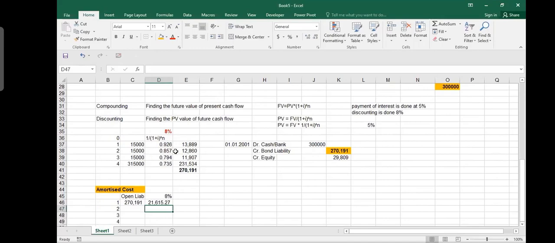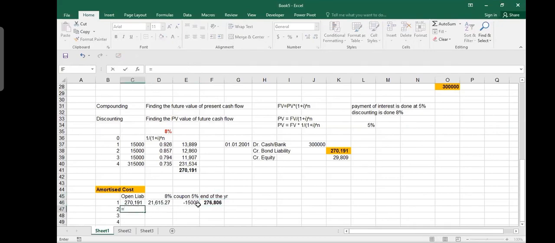I decreased the value by 8%. You see, I divided them by 8%. How did I get this number? I divided by 8%. Now I'm going to multiply by 8% so that I go back to the balance. I multiply with 8%, the effective rate. And then I have my coupon rate. Coupon rate was 5%. So 15,000 I'm giving them. How much interest do you pay every year? Listen, my opening liability is this. My effective interest rate liability becomes 21, but 15,000 I pay back. I paid them 15,000. I do not keep it. So this is the value at the end of the year.